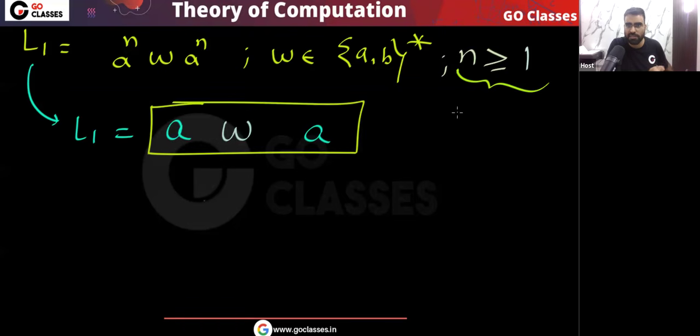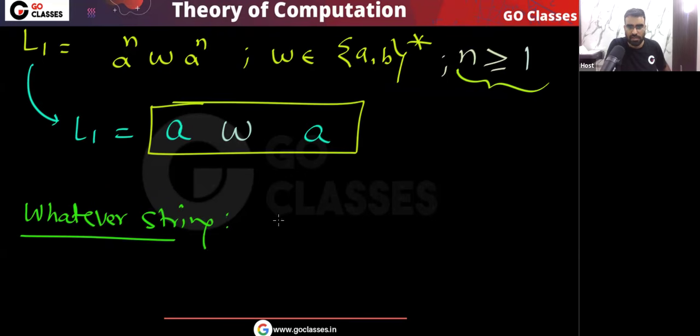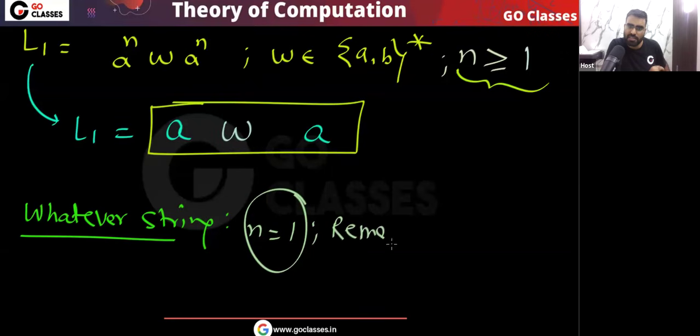Basically, if you take n greater than or equal to 1, then whatever string you take, you can consider n equal to 1, and the remaining string will be w.